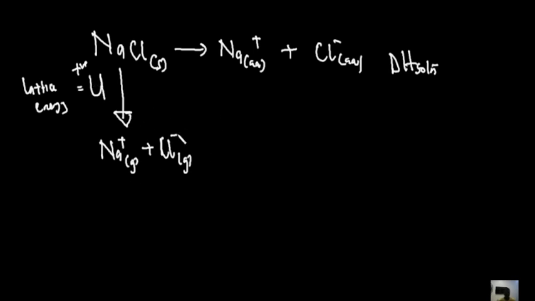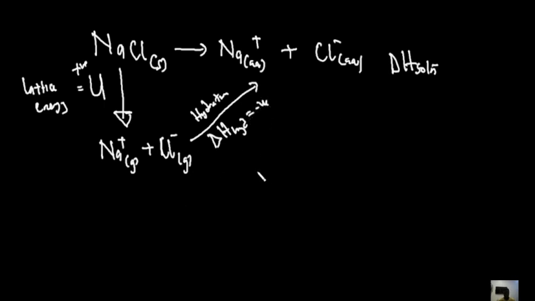Now, after this occurs, for us to get to an aqueous solution, water has to be added or attached to these particular gaseous ions to make them aqueous. The addition of this water is what we know as hydration. Now, the heat of hydration is going to be a negative enthalpy change. Why is it negative? Because bond formation is usually associated with exothermic processes, while bond breaking is associated with endothermic processes. So in this case, it will be negative.